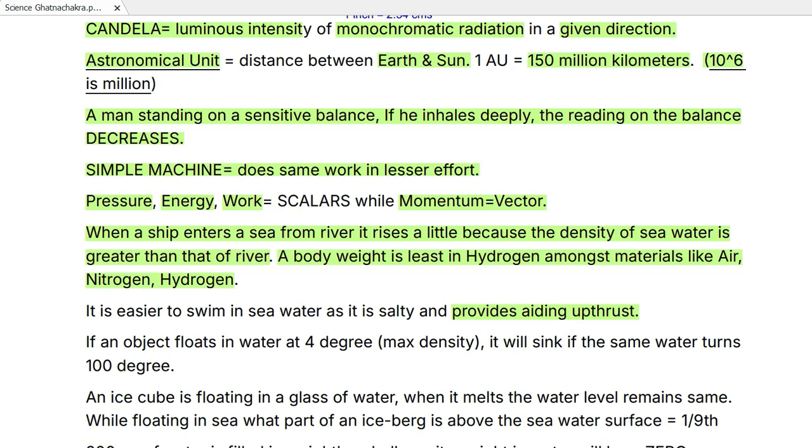If an object floats in water at 4 degrees, that is the temperature at which the water's density is maximum, so its volume is minimum. Okay, right. So if an object floats in water at 4 degrees, it will sink if the same water turns 100 degrees. Because 100 degree पे उसकी डेंसिटी बहुत कम हो जाएगी, तो वो डूब जाएगा.